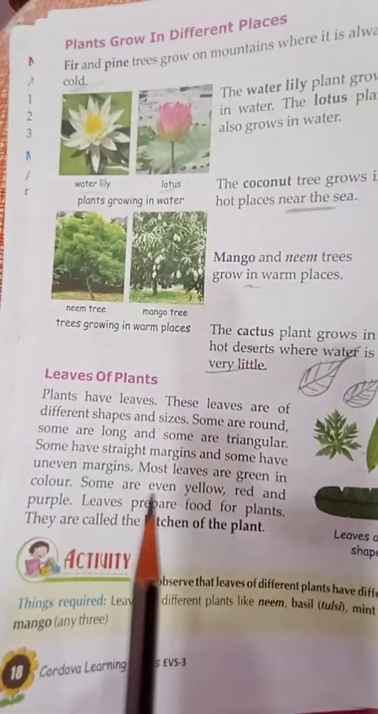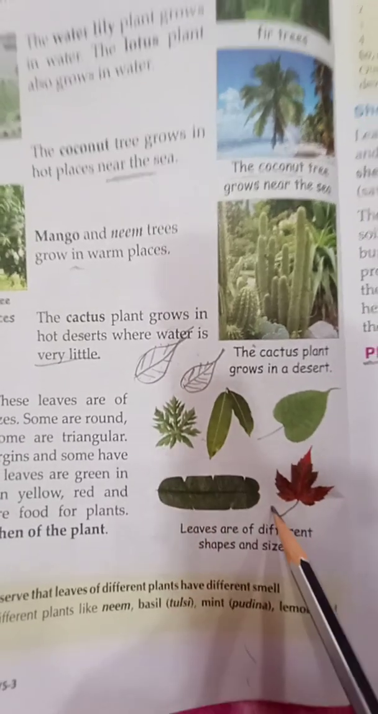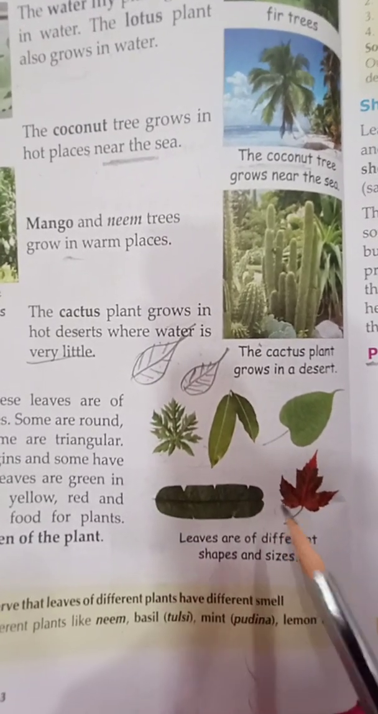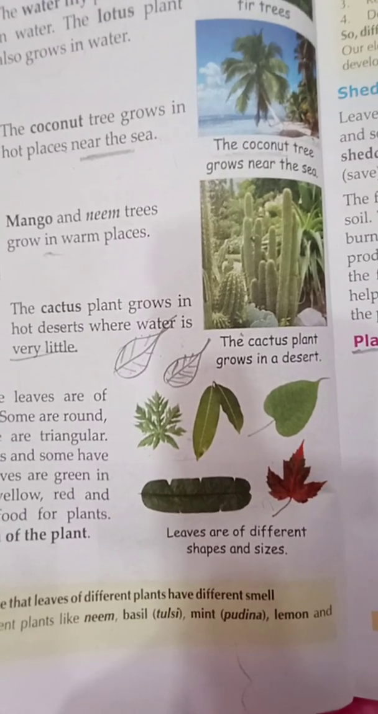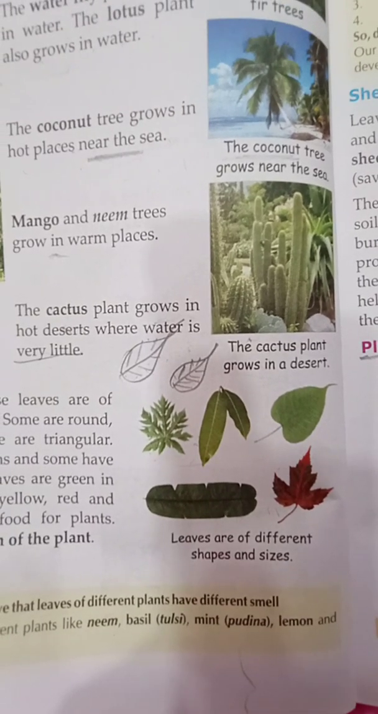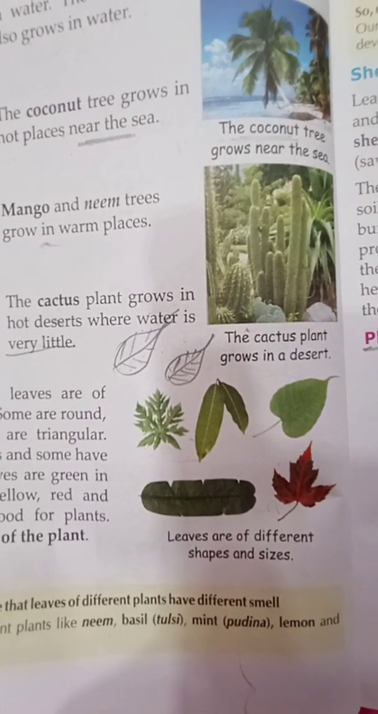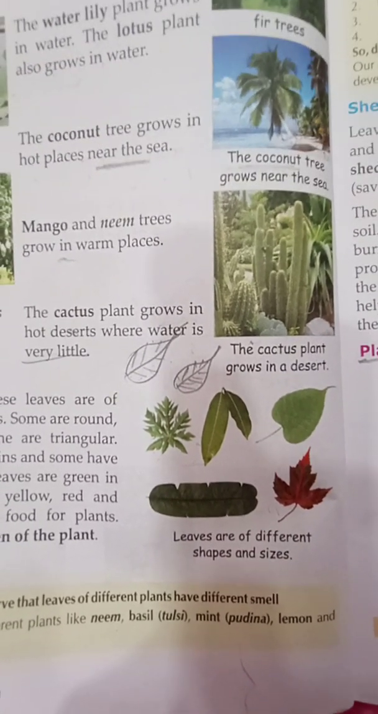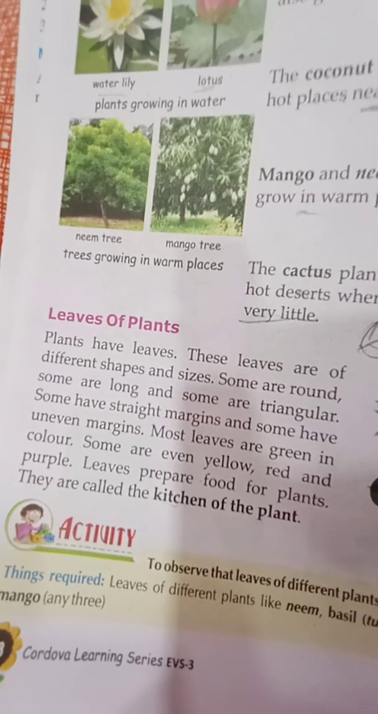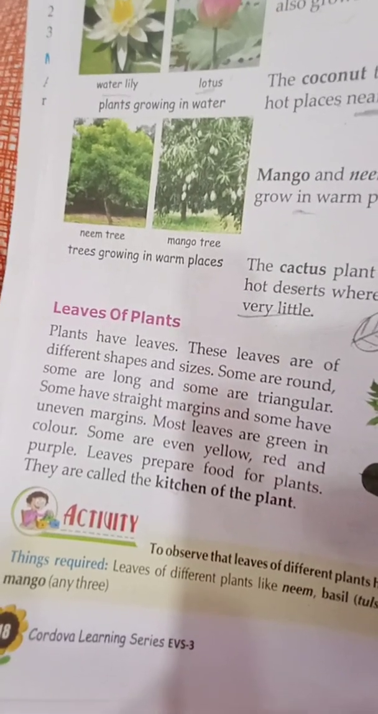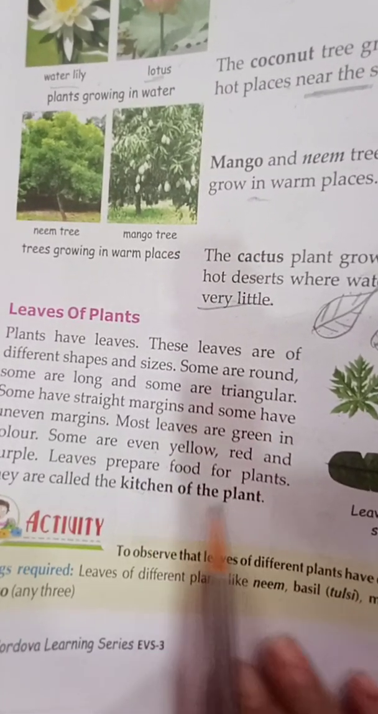Okay, now leaves of the plants. Leaves of the plants have different structure, shape and sizes. Their color is also different. Some are triangular, some are long, some are short. Some have straight margins and some have uneven margins. And leaves are also called the kitchen of the plants because they prepare food for the plant. That is why they are called the kitchen of the plants.